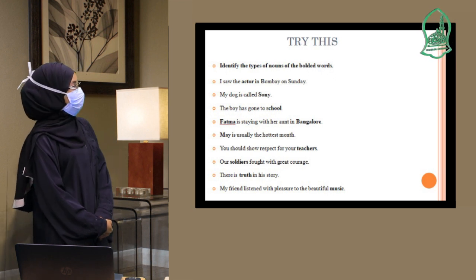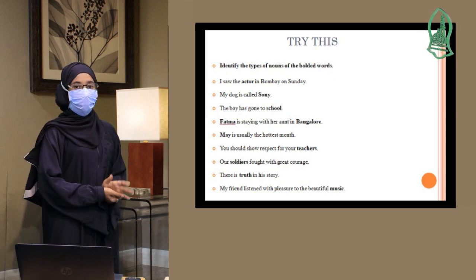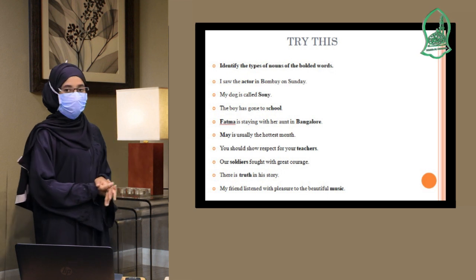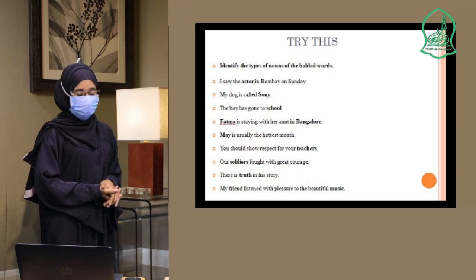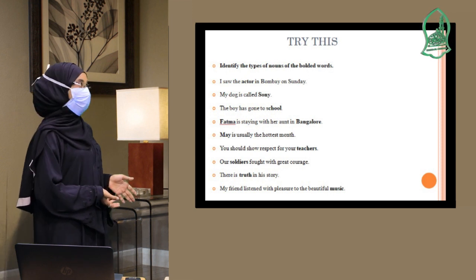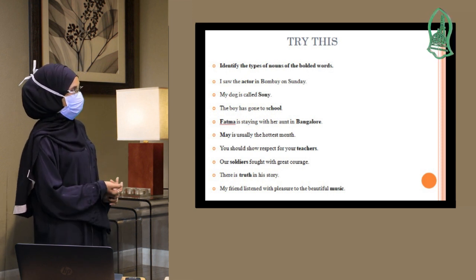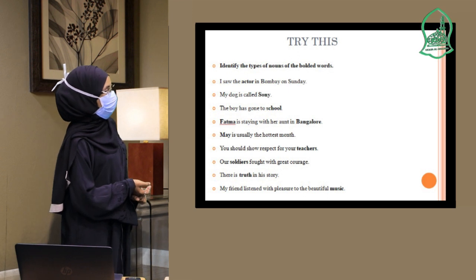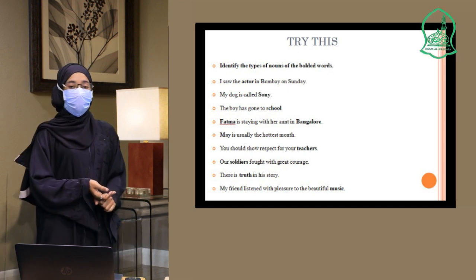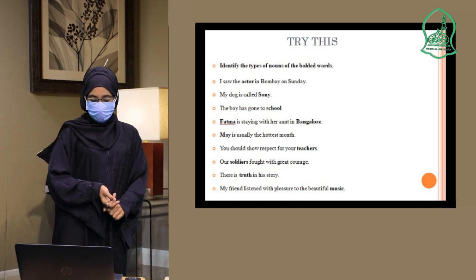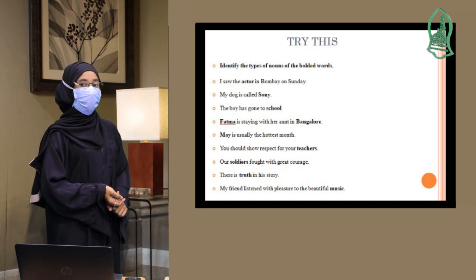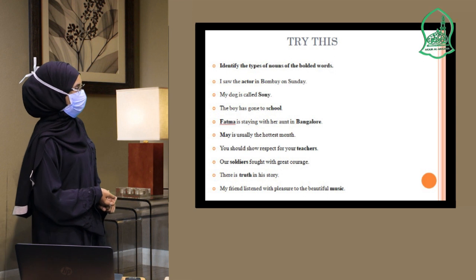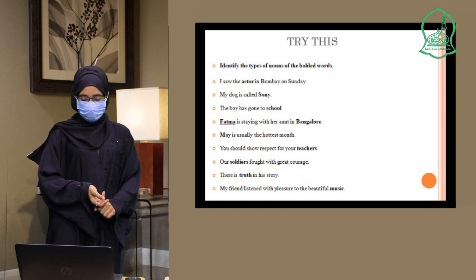The boy has gone to school. Here the word school, which type of noun is the word school? Fatma is staying with her aunt in Bangalore. So we have the word Fatma here, which is bolded, and the word Bangalore. I want you to tell me what those types of nouns are. May is usually the hottest month. So the word May here is bolded. I want you to tell me what type of noun the word May is.